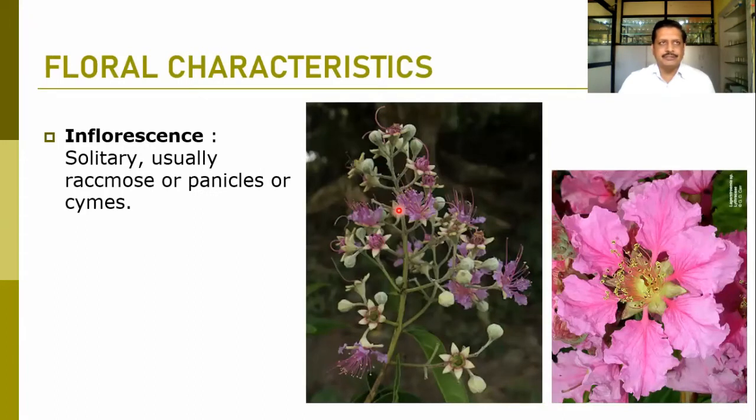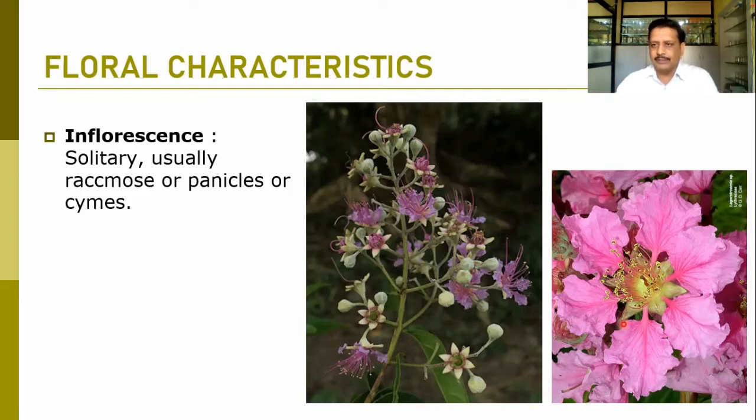When we talk about the inflorescences, they may be solitary, a single flower may be there. Usually racemose or panicles or sometimes spines. Here you can find the inflorescence of this Lawsonia member, or we can say the member of Lagerstroemia. So here in Lagerstroemia we find the inflorescence which is racemosely arranged, and because of the branched nature of the inflorescence we call it a panicle.